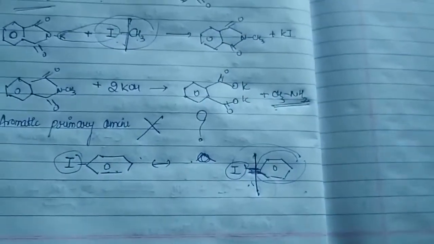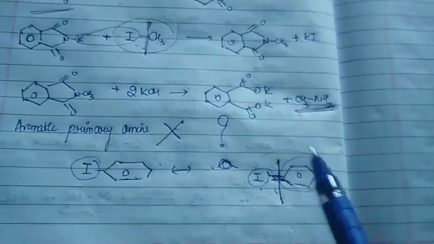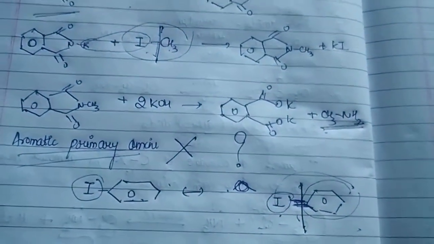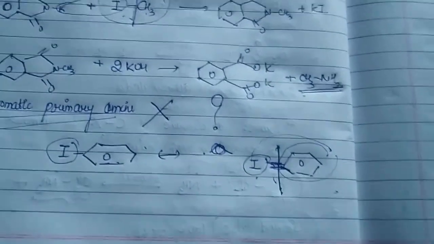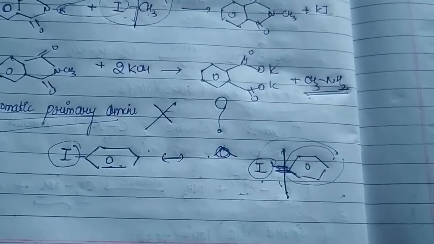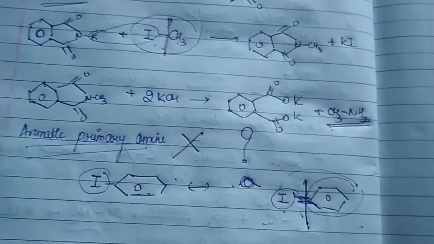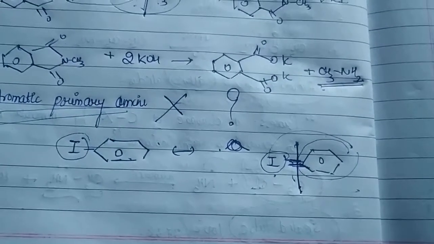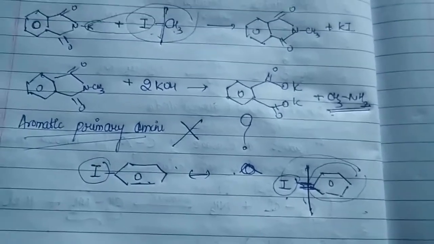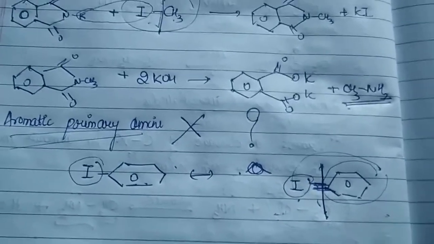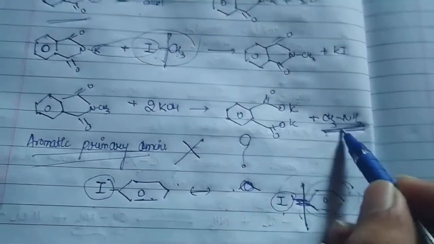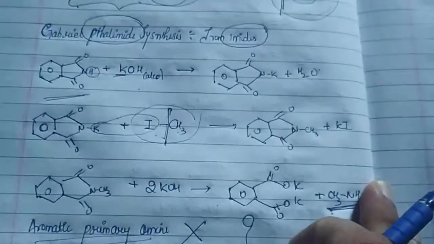So when you can't use aromatic halides, of course, we can't obtain an aromatic primary amine. So this is one of the main restrictions of your Gabriel phthalimide synthesis. Do remember, the only amine you are going to synthesize through Gabriel phthalimide synthesis will be an aliphatic primary amine. And as per your syllabus, they have mentioned to show the reaction in which you could prepare methanamine. So this is one of the most important reactions.